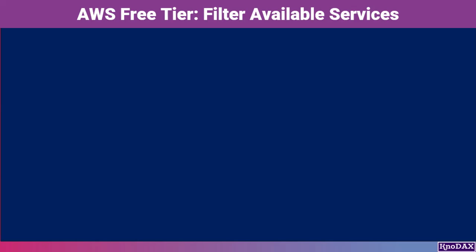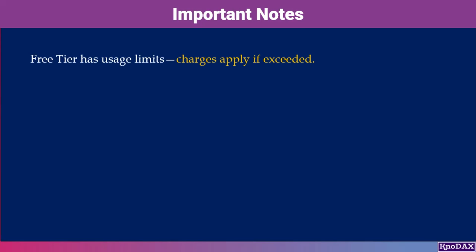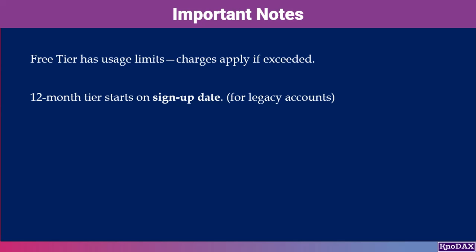Let's look at another simple way to find out which AWS services are available under the free tier. Use the filter button on the left to narrow down your options by service category, like compute, storage, database, or AI and machine learning. Important notes: Free tier has usage limits. Charges apply if exceeded. The 12-month tier starts on sign-up date for legacy accounts.